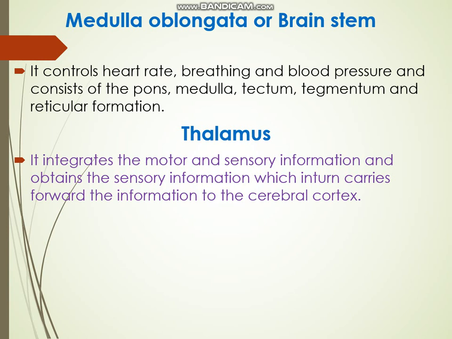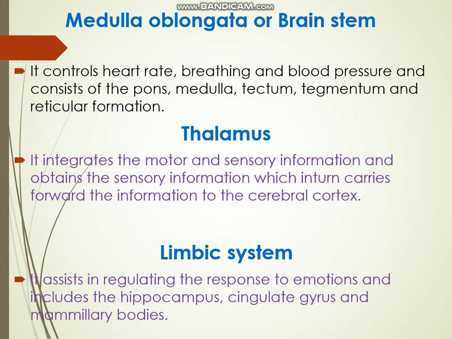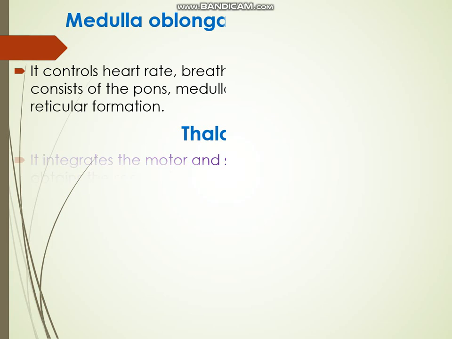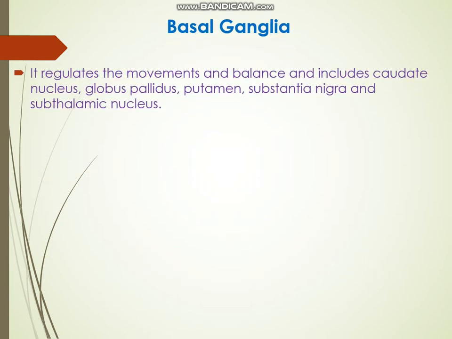Next one is the limbic system. It assists in regulating the response to emotions and includes the hippocampus, cingulate, amygdala, and mammillary bodies. The hippocampus is vital for memory and learning. Next one is the basal ganglia. It regulates movement and balance and includes the caudate nucleus, globus pallidus, putamen, substantia nigra, and subthalamic nucleus.